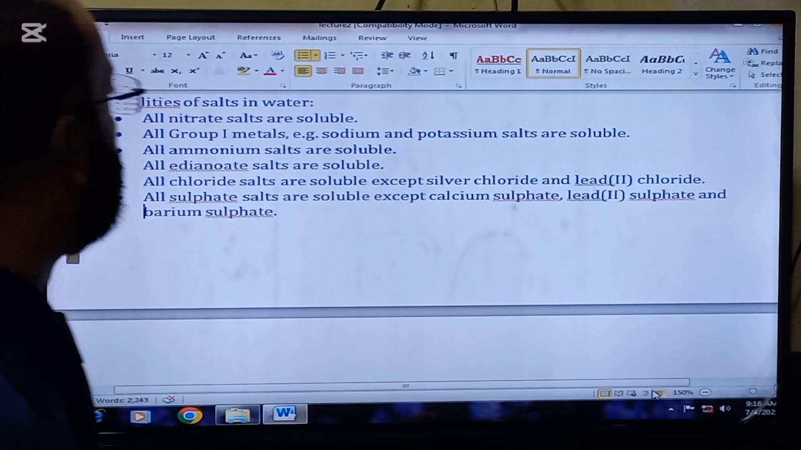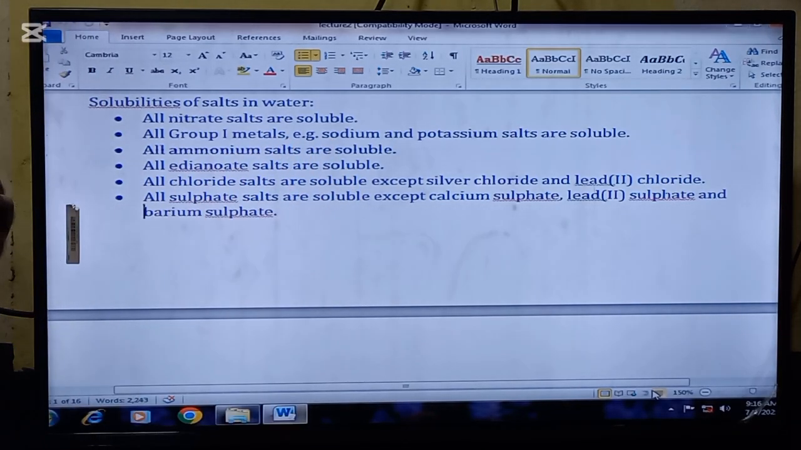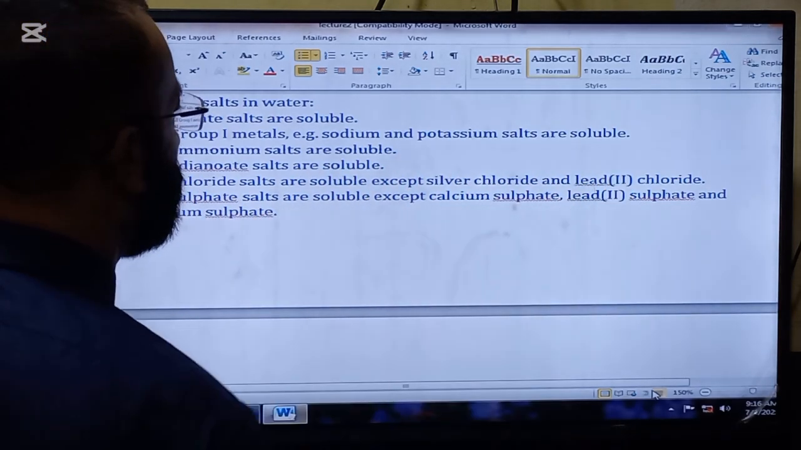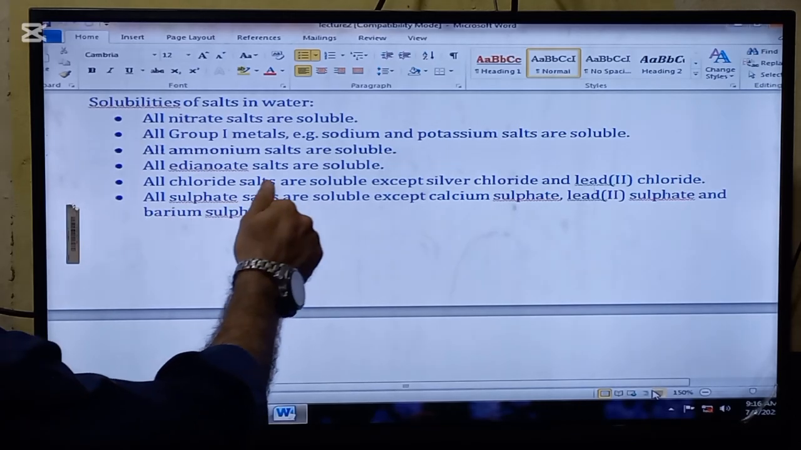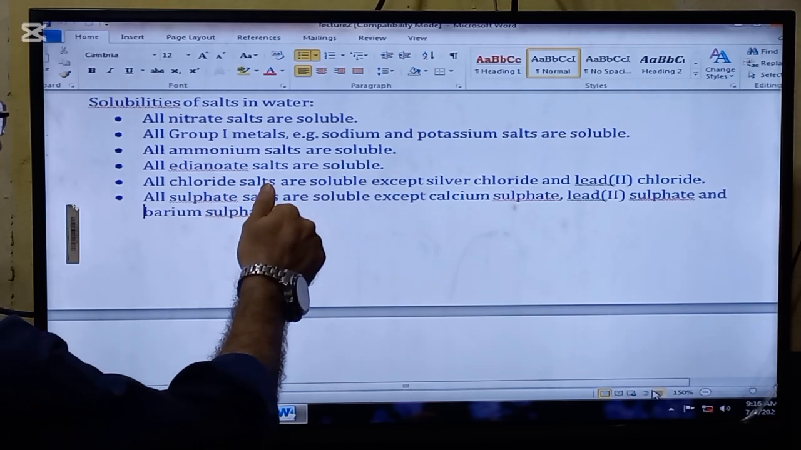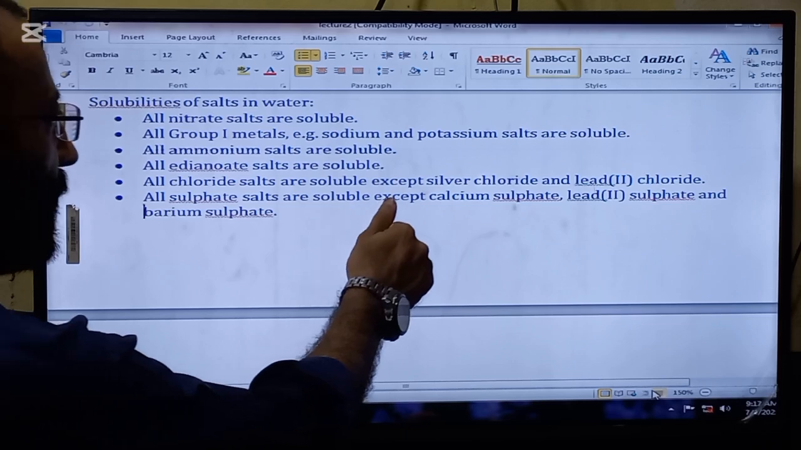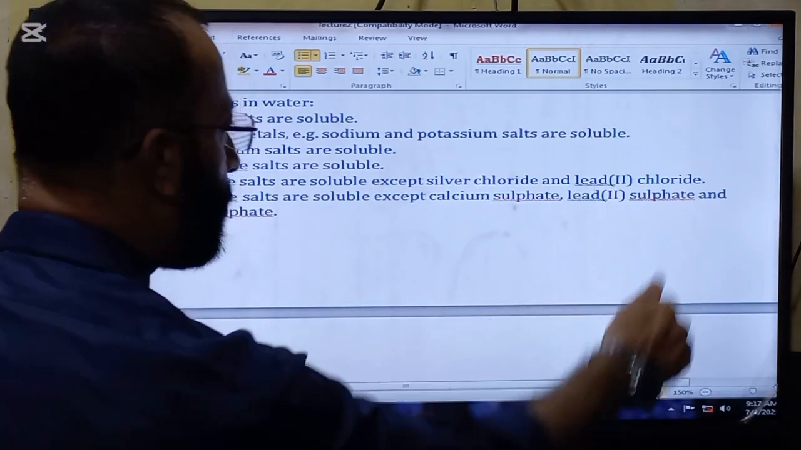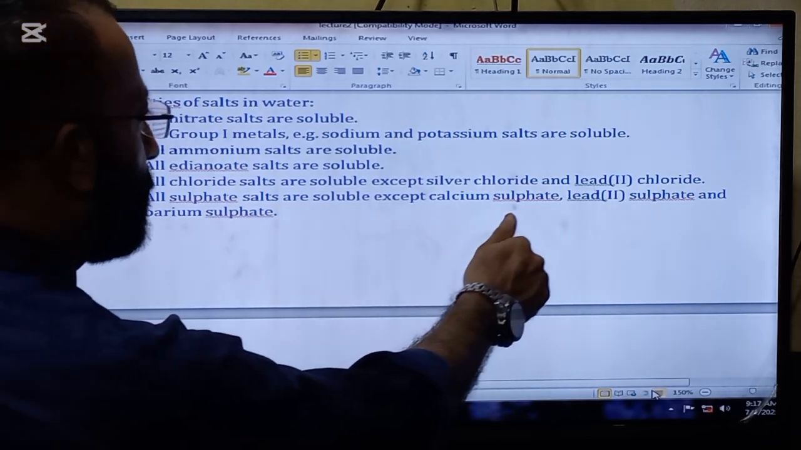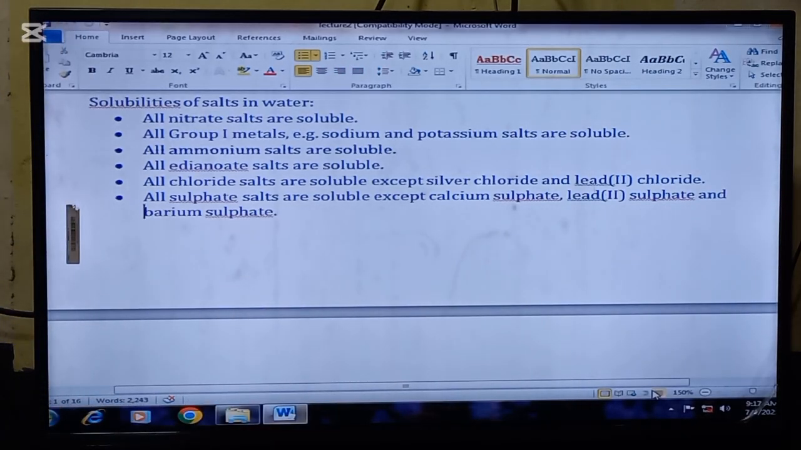So concentrate yourself. Solubilities of salts in water. All nitrate salts are soluble. All group 1 metal salts, for example sodium and potassium salts, are soluble. All ammonium salts are soluble. All acetate salts are soluble. All chloride salts are soluble except silver chloride and lead chloride. All sulfate salts are soluble except calcium sulfate, lead sulfate, and barium sulfate.